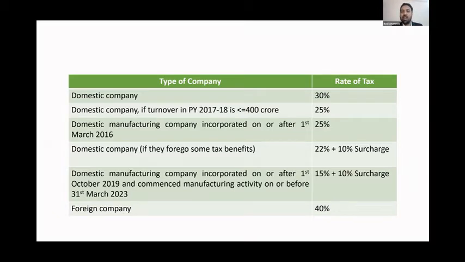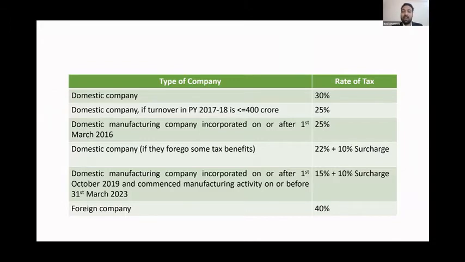The current government wants to make everything in India. As you're aware, they have a slogan, Make in India. To promote that, for a domestic manufacturing company incorporated on or after 1st March 2016, the tax rate is 25%. And for a domestic company, if they forego some tax benefits, which we'll be discussing today, it is 22% plus a 10% surcharge.